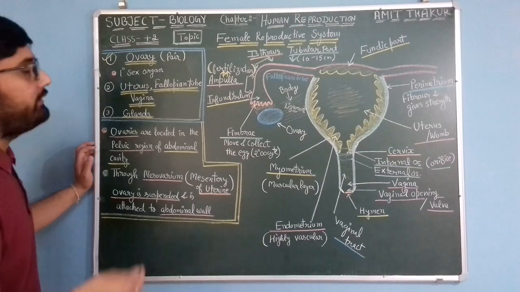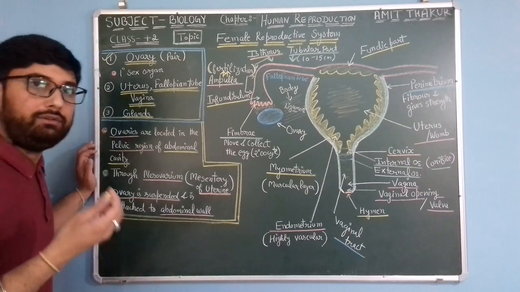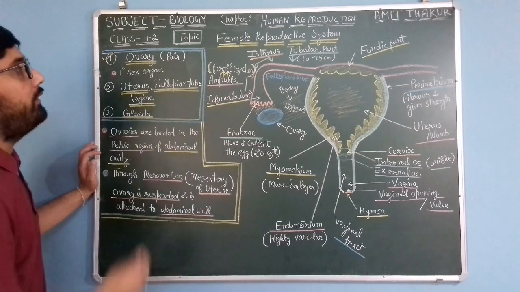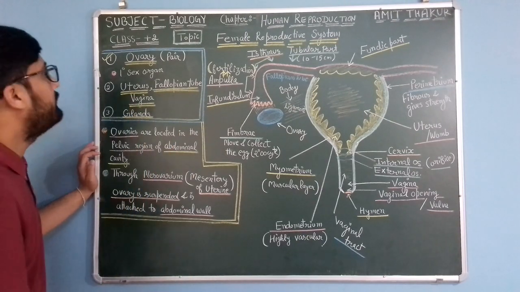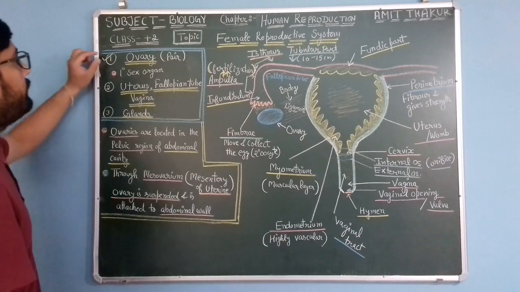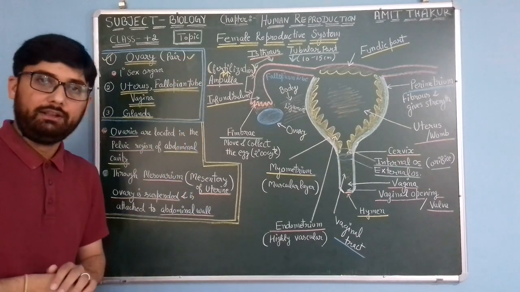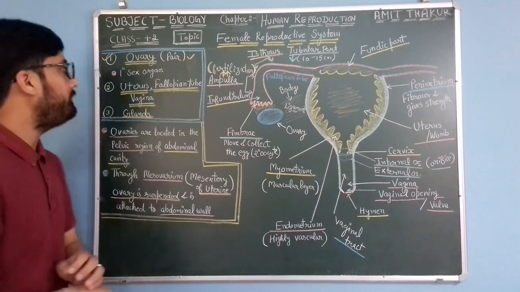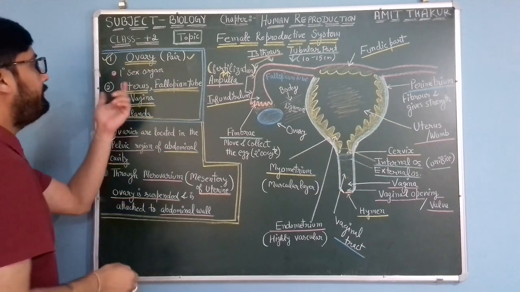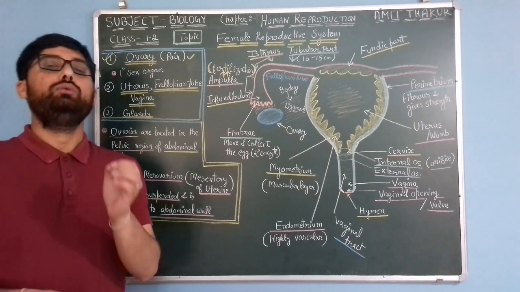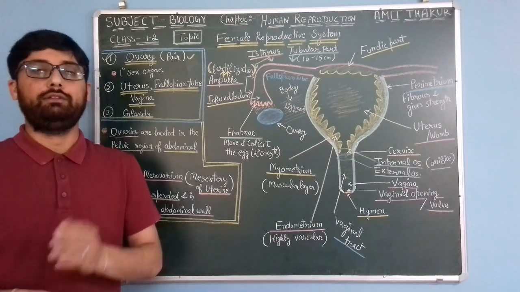So let's discuss the different structures of the female system. Okay, so we have the ovary. A pair of ovaries are present in the female reproductive system. The ovary, as you know, is a primary sex organ where oogenesis occurs.